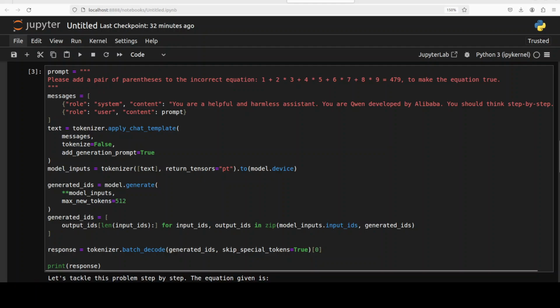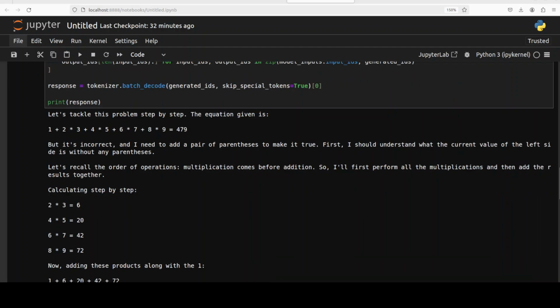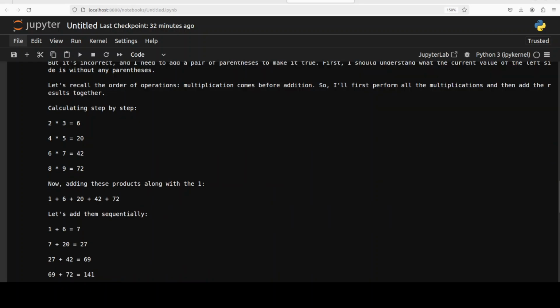It is still running and it has come back. It takes its sweet time. So there you go. Let's tackle this problem step by step. The equation given is this, but it's incorrect, and I need to add a pair of parentheses to make it correct. First, I should understand what the current value of the left side is, and then calculate step by step.